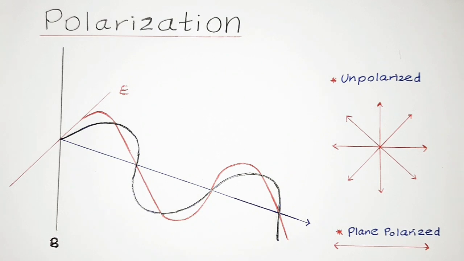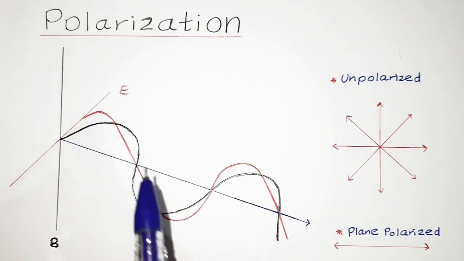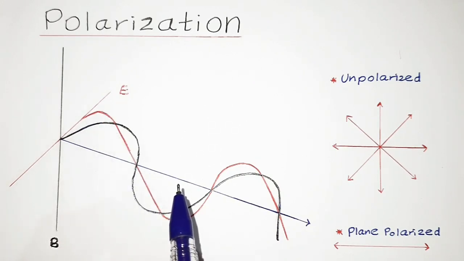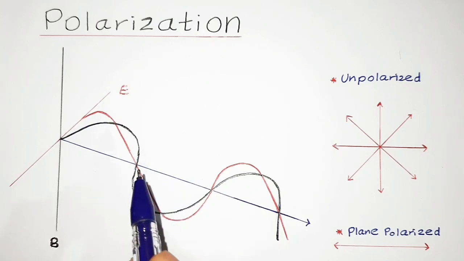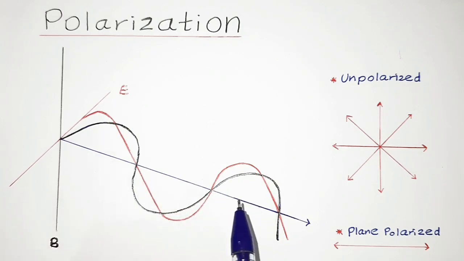You will also observe that the magnetic field is denoted in the black color, whereas the electric field is denoted in the red color, and also the direction of propagation of energy is denoted in the blue color. We will also observe that all these fields are perpendicular to each other, and it is also perpendicular to the direction of propagation of energy.